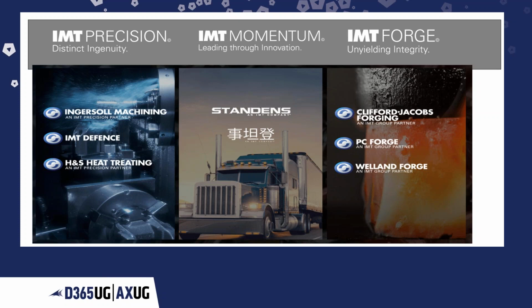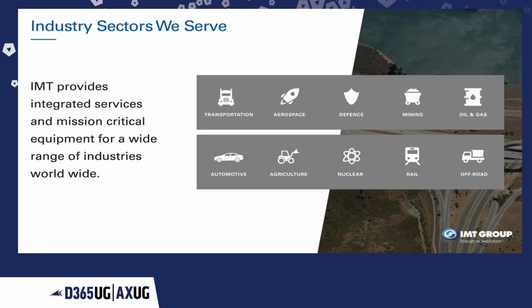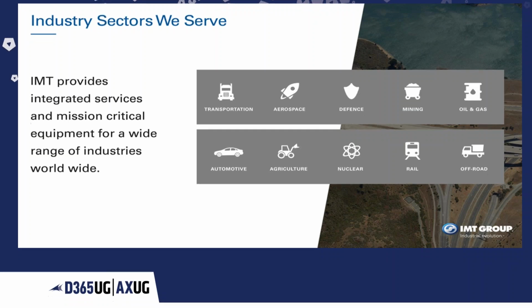And IMT Forge, we are in the US in the name of Clifford Jacobs Forging, PC Forge, and Welland Forge in Canada. We provide integrated services and mission critical equipment for a wide range of industries worldwide, right from transportation to aerospace to defense to agriculture to nuclear, rail, and off-road.